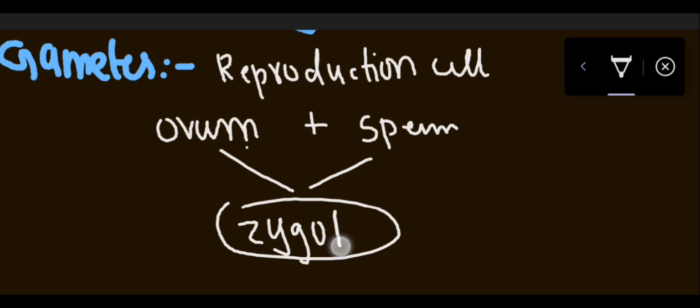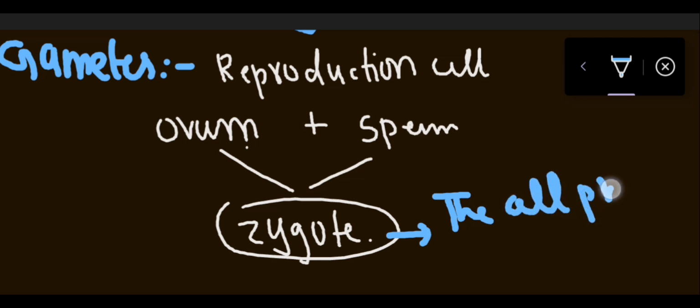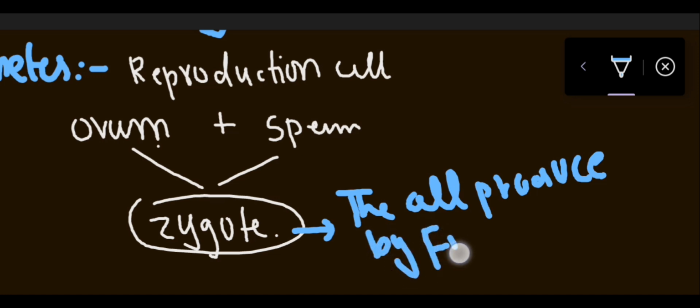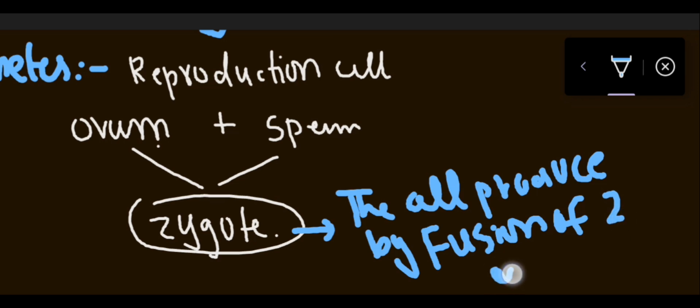Now here you can see what the zygote is. Zygote is basically the cell which is formed by the fusion of two gametes. एक ऐसा सेल बना है दो gametes की fusion से. The cell produced by fusion of two gametes.